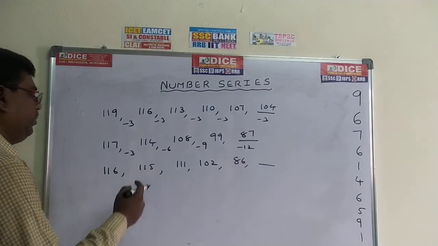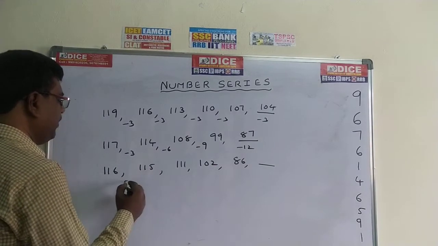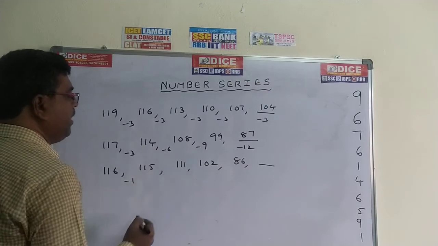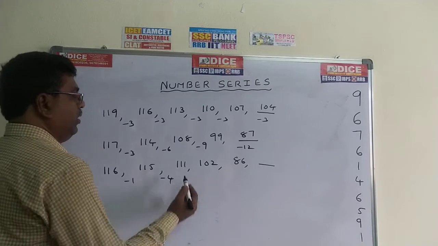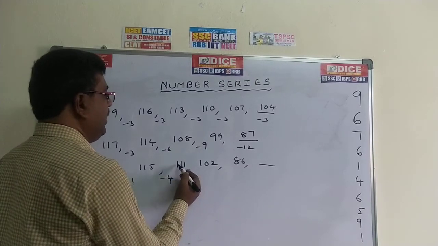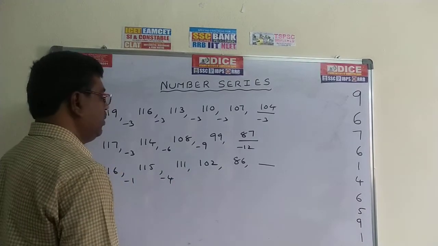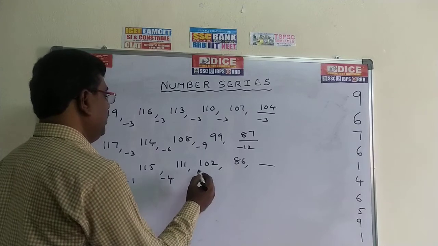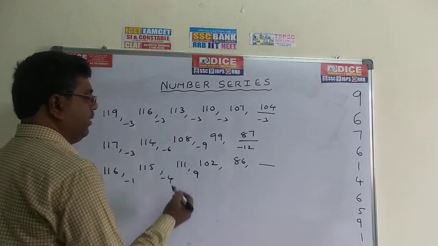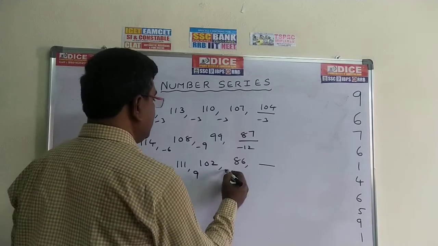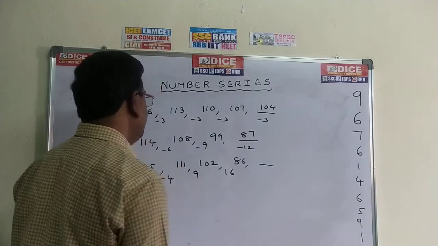Now come to this problem. 116 minus 115, minus 1. 115 minus 111, minus 4. Next 111 minus 102, it becomes 9. Then 102 minus 86, it becomes 16.